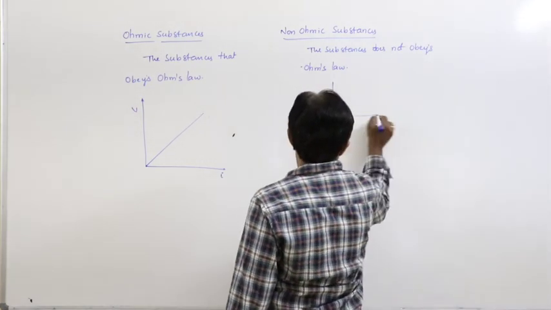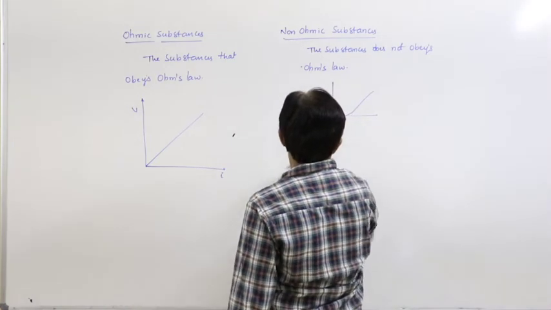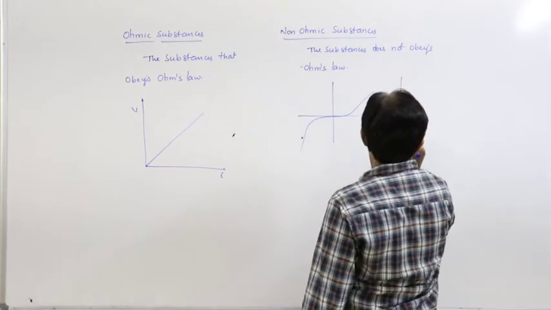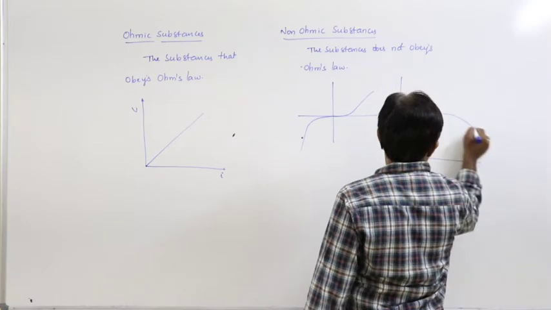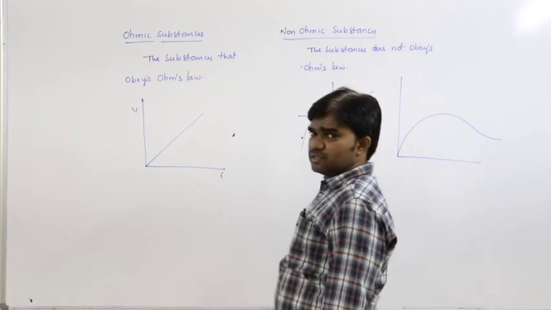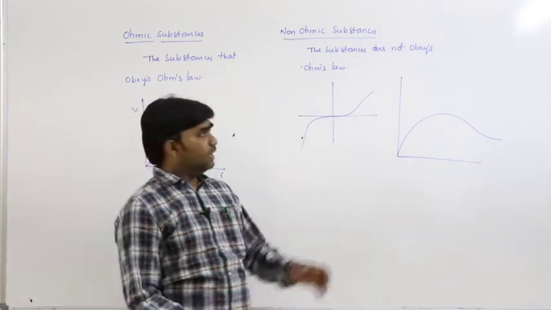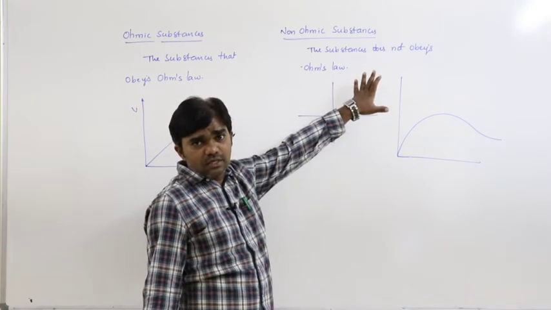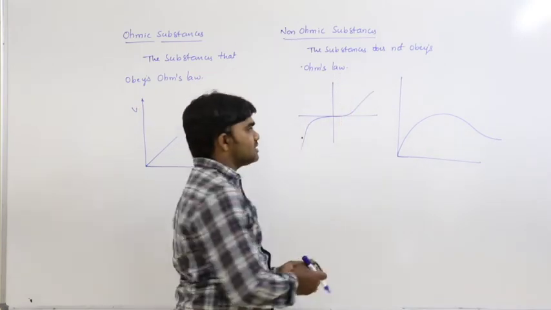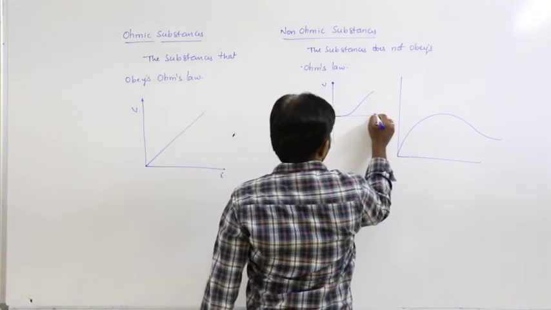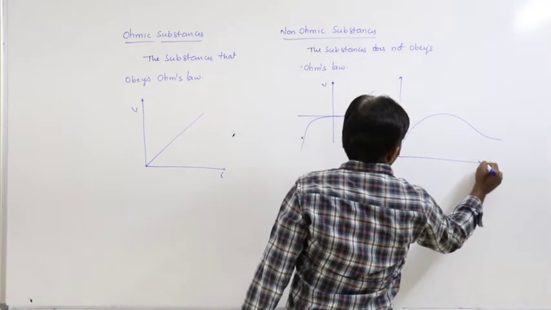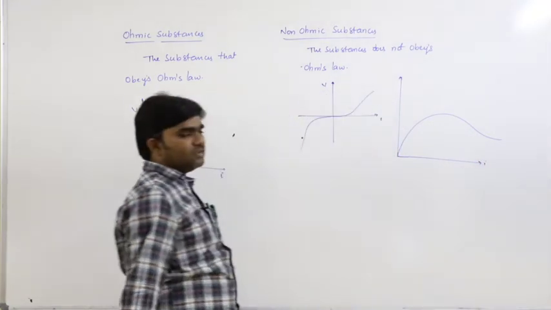Generally the shape of the graph in the case of semiconductors is like this, or in the case of non-conductors it is like this, in different ways, curved shapes. In non-ohmic substances, the shape of the VI graph is curved.